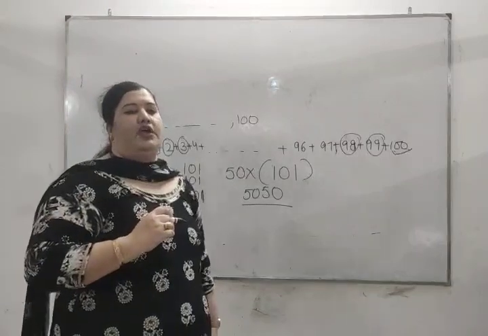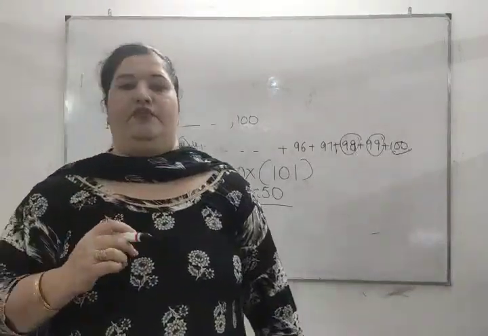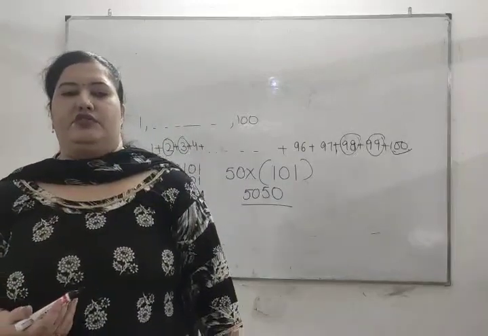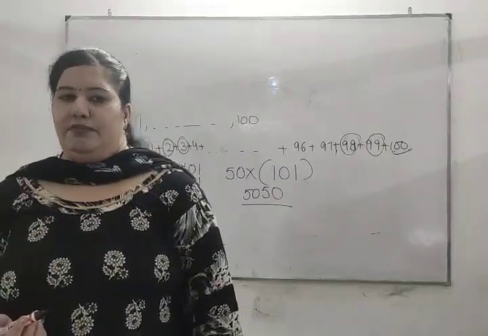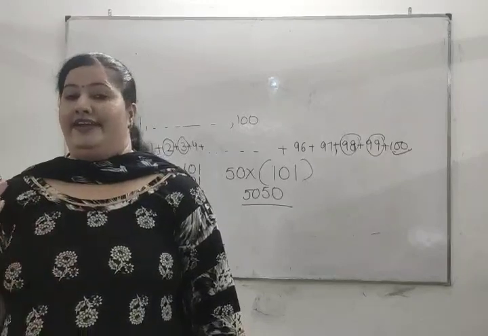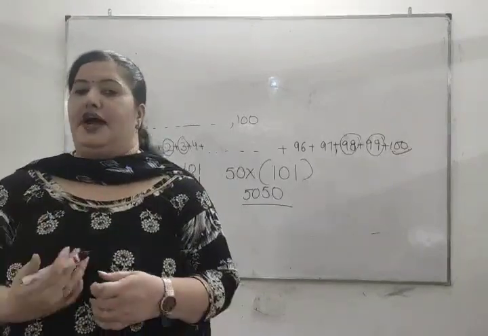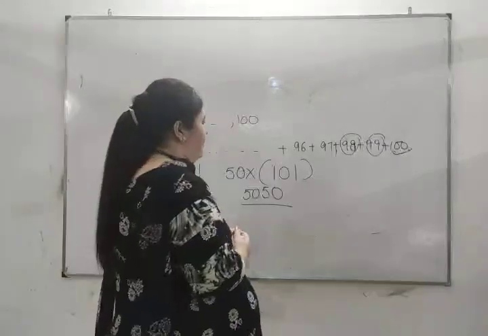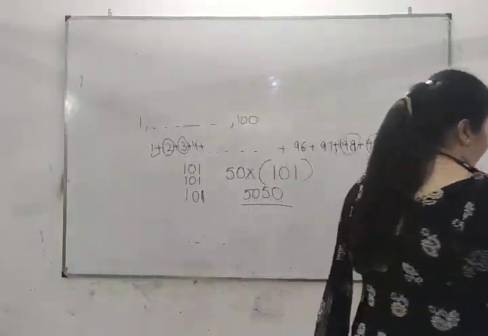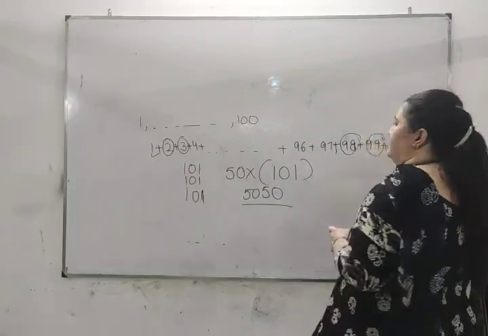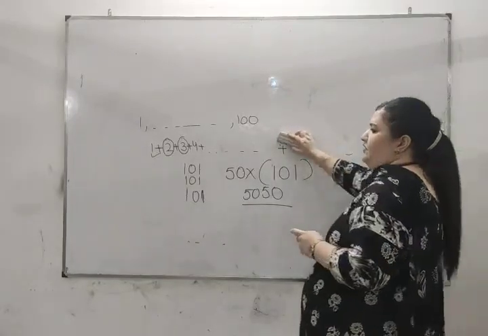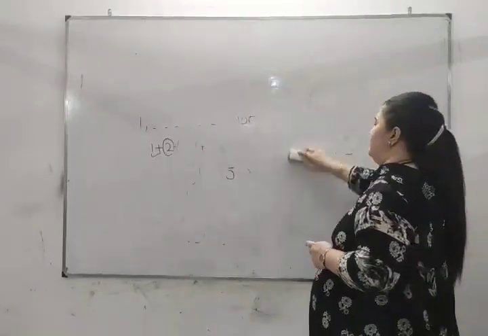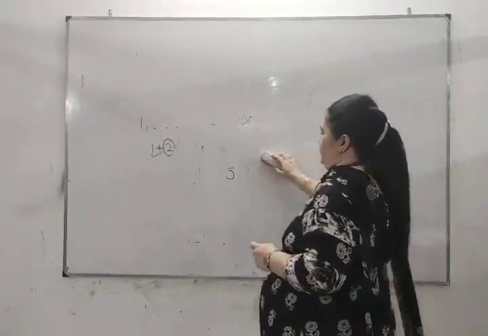It was a story of a great mathematician when he was a primary student, where students don't know different formulas, but they have a great intellect. They can think out of the box and they can derive different things. On the basis of this story, our next derivation is of finding the sum of the AP. We will use this method of pairing to find the sum of the AP.